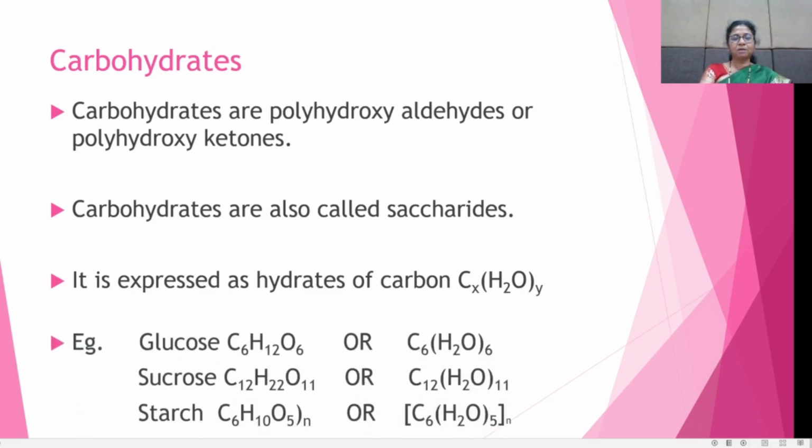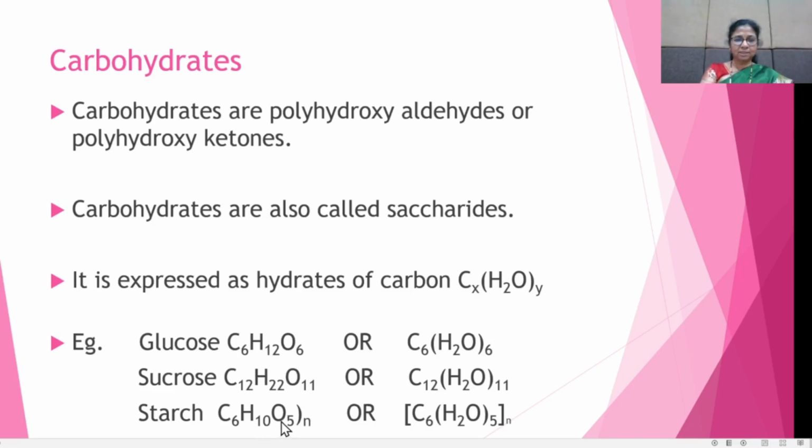For example, glucose. We know the formula of glucose is C6H12O6, and in its general form it is C6(H2O)6. Also sucrose. The molecular formula is C12H22O11, and in the category of CxH2Oy, it is C12(H2O)11.